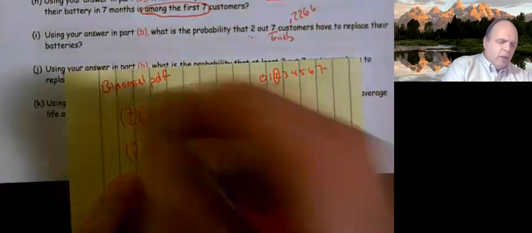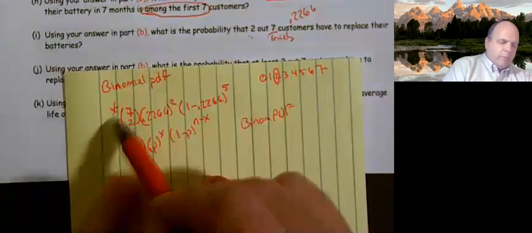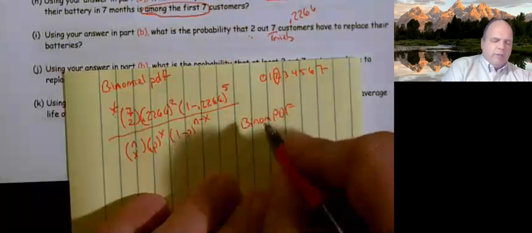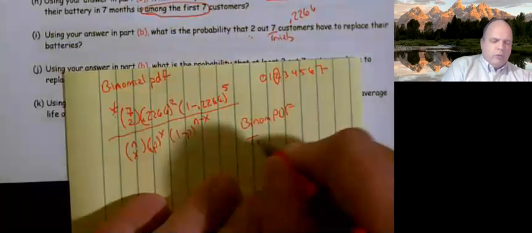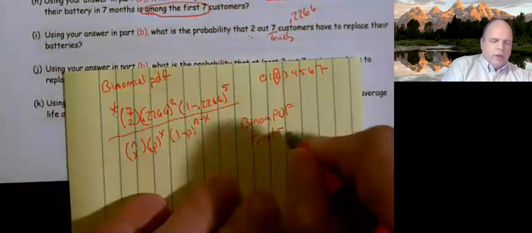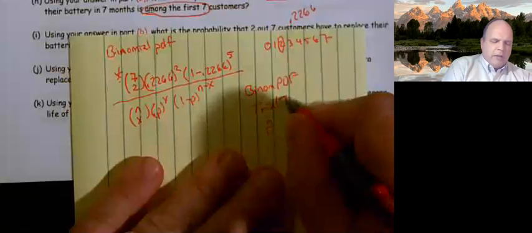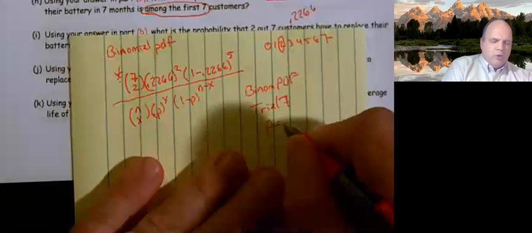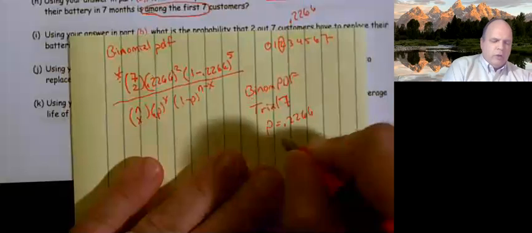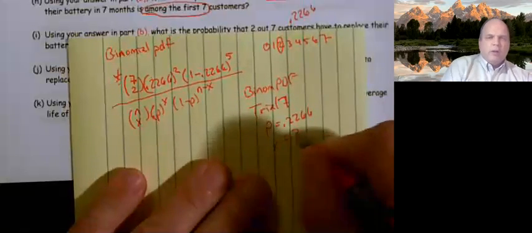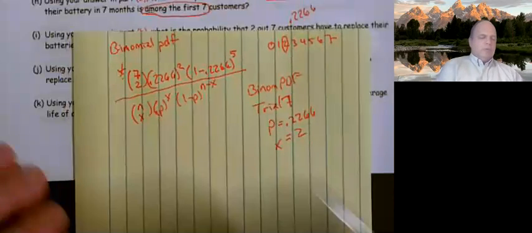And by the way, this is what your work looks like, the part that I starred. Binomial PDF, trials 7, probability 0.2266, and our X value, our number of successes, is 2.